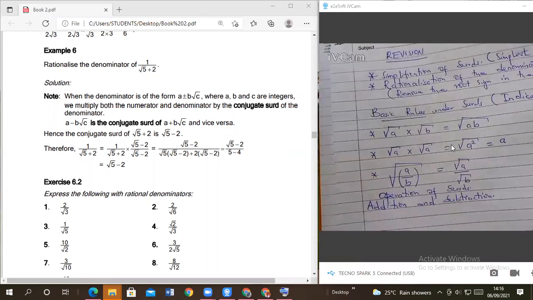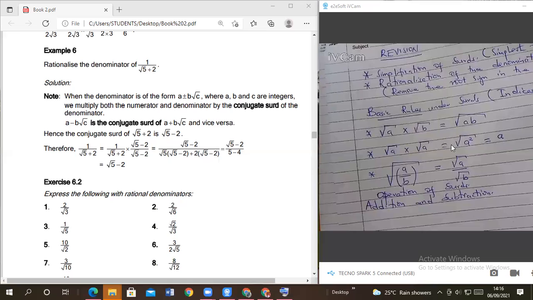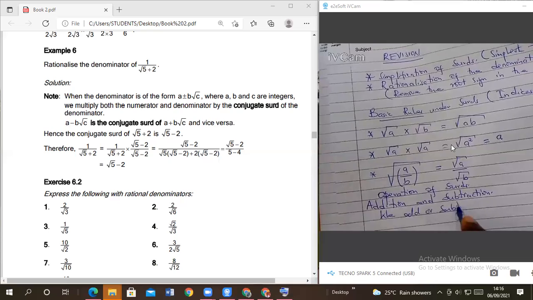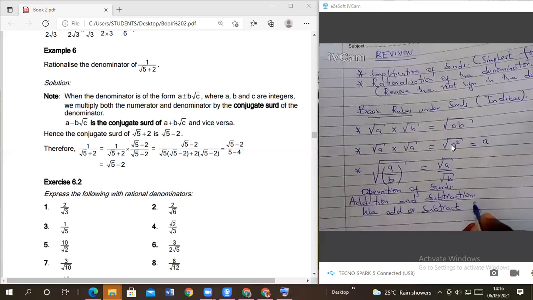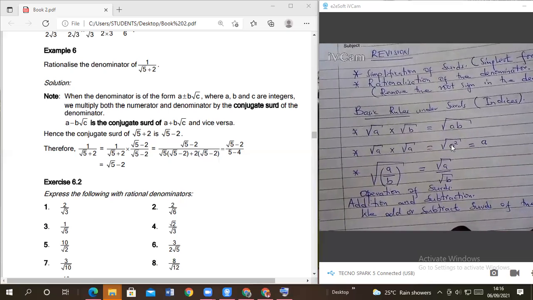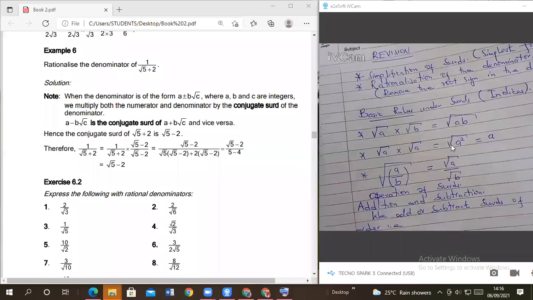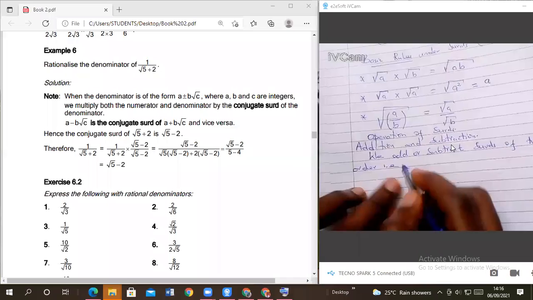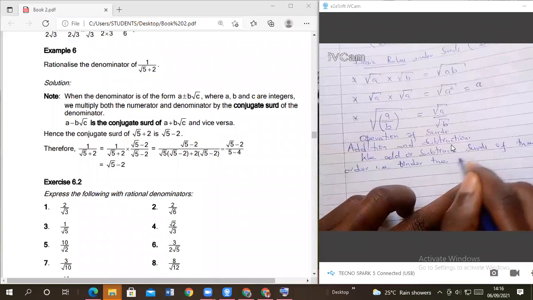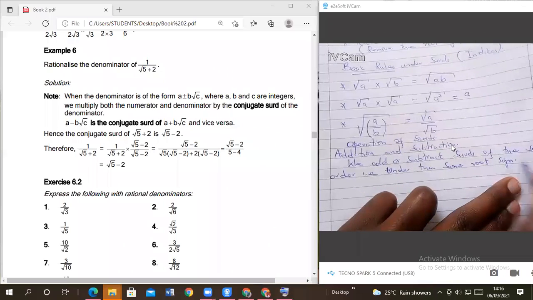Subtraction. We said for two or more surds to be added together, they must be of the same order. We add or subtract surds of the same order. That is, when we talk of the same order, we mean they must be under the same root sign.